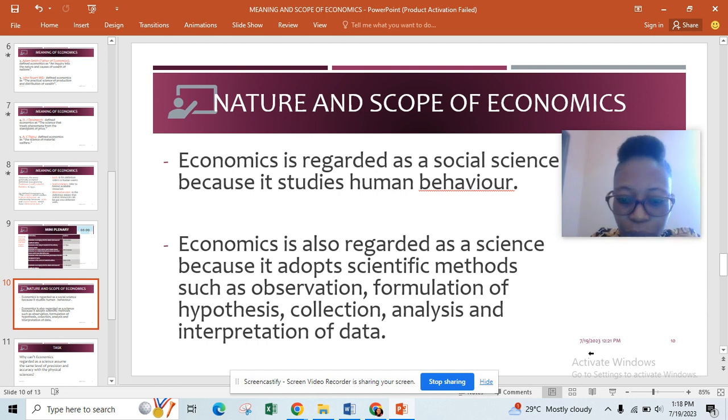We observe, we formulate hypotheses, we formulate laws and principles. There are principles in economics, like the principle of comparative advantage. We have the law of demand, the law of supply, and many other laws in economics. We collect data. Yes, there is an aspect of statistics in economics. We collect data, we analyze data, we interpret data. So these are reasons economics is regarded as a science.